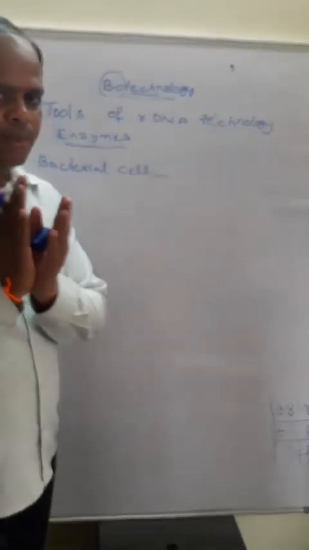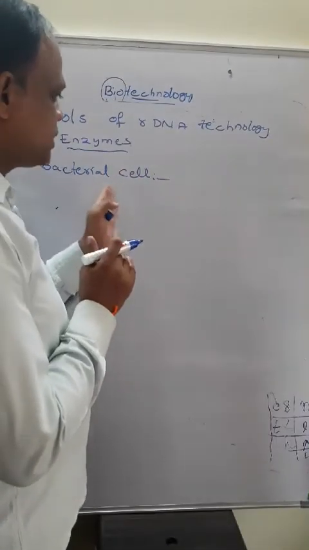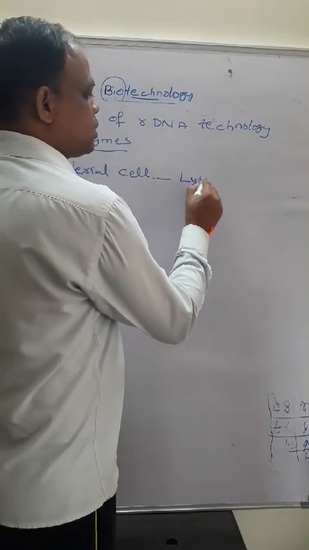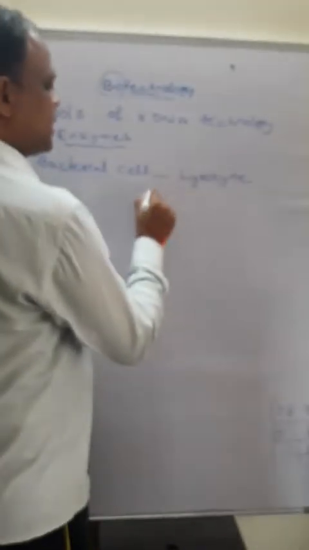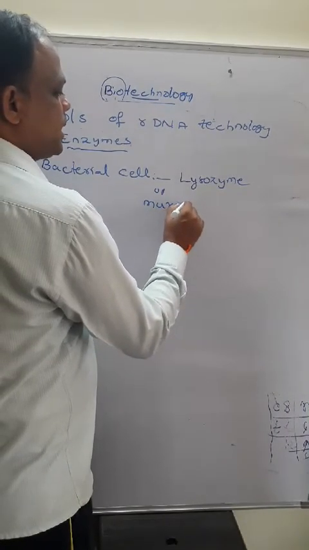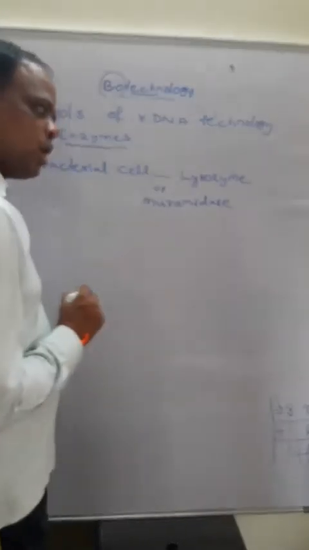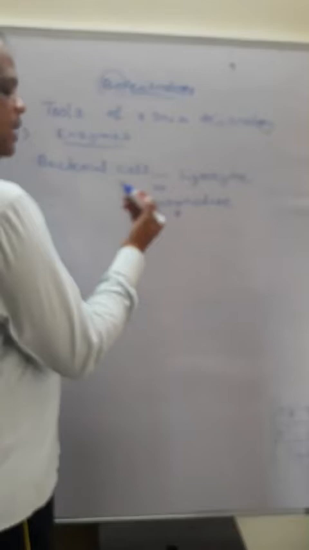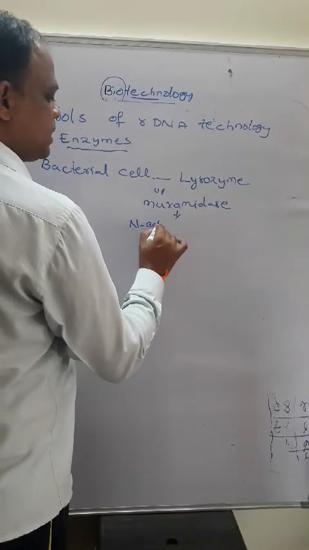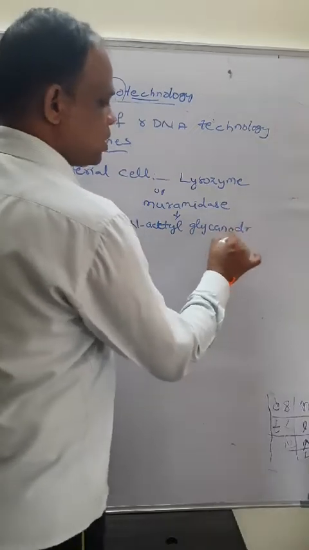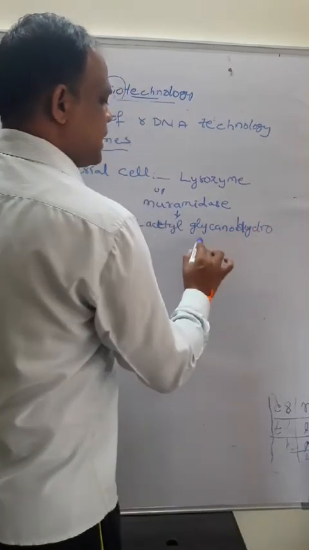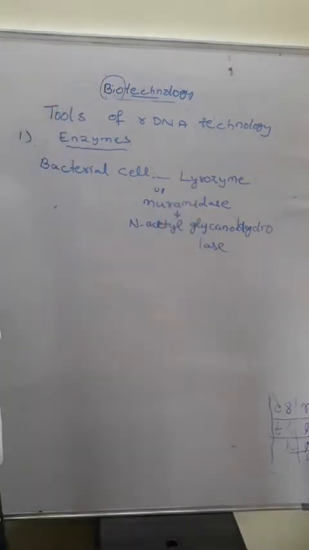When we have to break open the bacterial cell, we use the enzyme lysozyme. Lysozyme's another name is muramidase, or N-acetylmuramide glycanohydrolase. With this lysozyme enzyme we break open the bacterial cell wall.